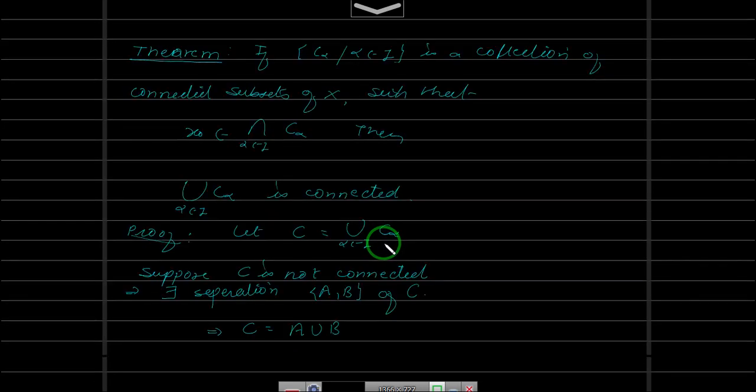So what we have done today is we proved that any convex subset of Rn is connected, and we proved that if you have a collection of connected subsets and they have a point in common, then the union is also a connected set. In the next video, we will prove that if X and Y are connected spaces, then their product, that is X cross Y, is also connected in the product topology. So stay tuned and see the next video.